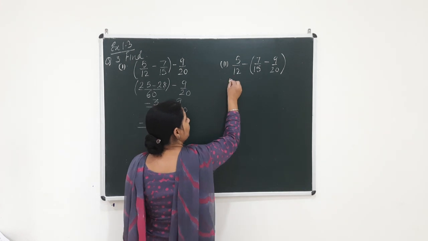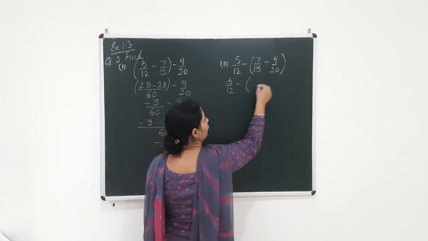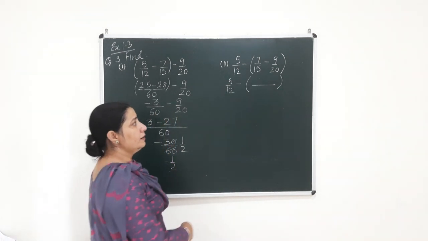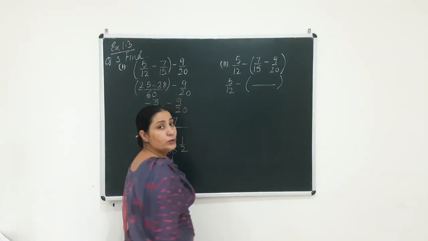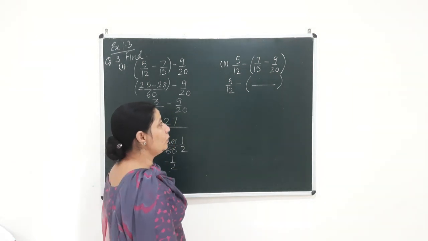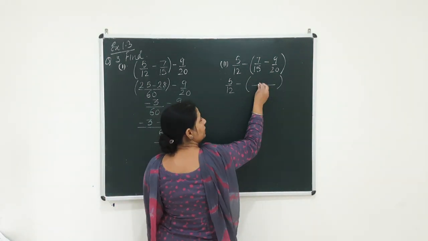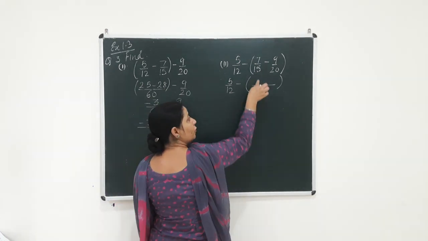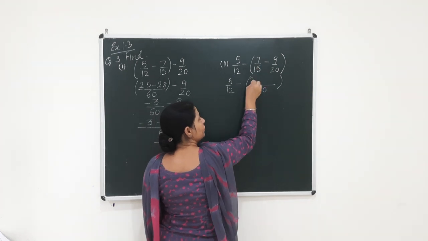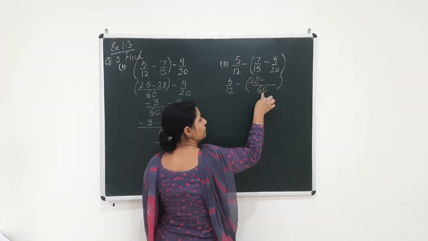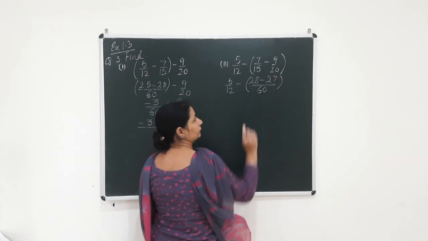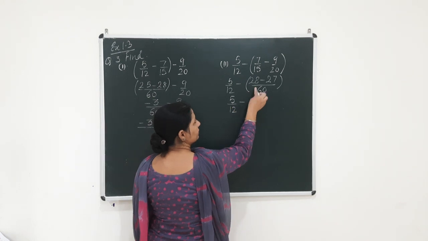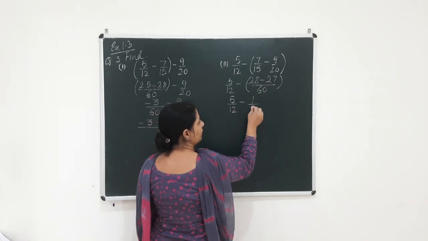Now let me start this part. To start off with this part, first of all, again according to the rule of BODMAS, I have to solve the bracket. So when I have to solve the bracket beta, here I have to take the LCM of 15 and 20. The LCM of 15 and 20 again is equal to 60. 15 4s are 60, 4 7s are 28, 20 3s are 60, 3 9s are 27. Clear? Now what do you get? 5 over 12 minus 28 minus 27 is 1 over 60.